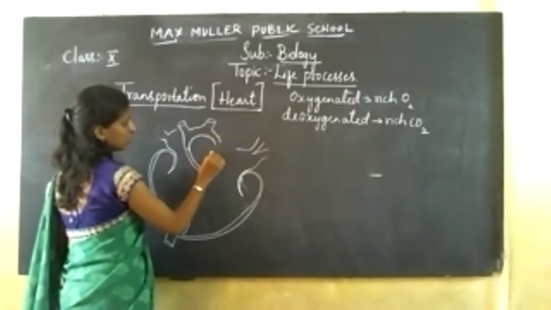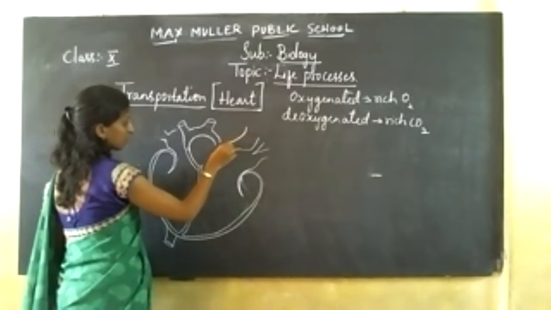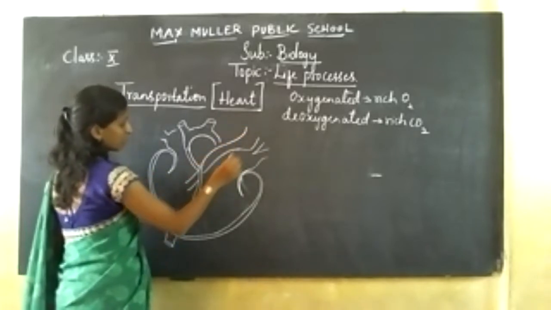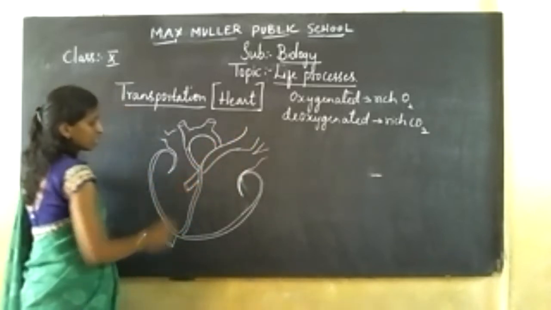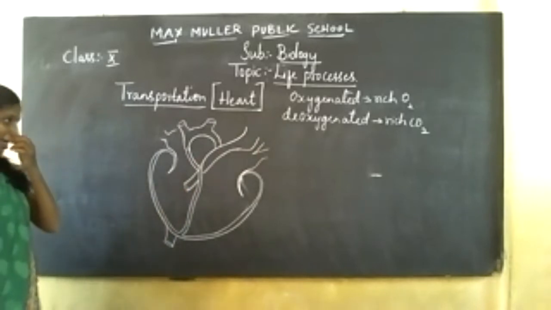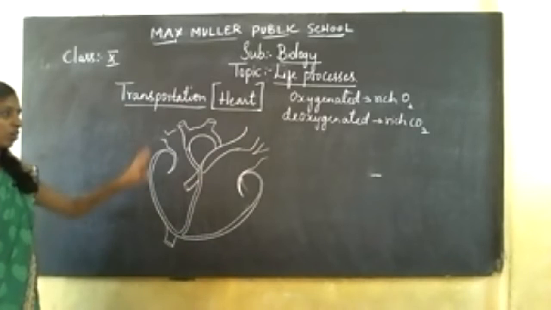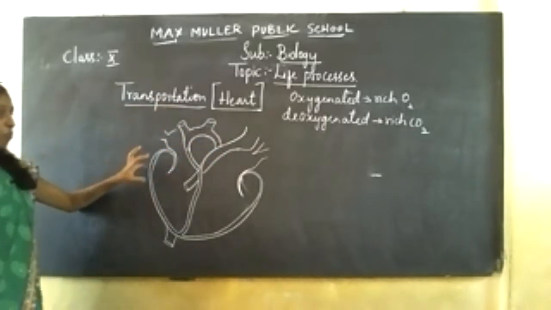Then here you give a connection. See your textbook, it is neat. Just see, entry and exit should be there. I've represented only a little bit of the pipes, only the entry and exit of the vessels.